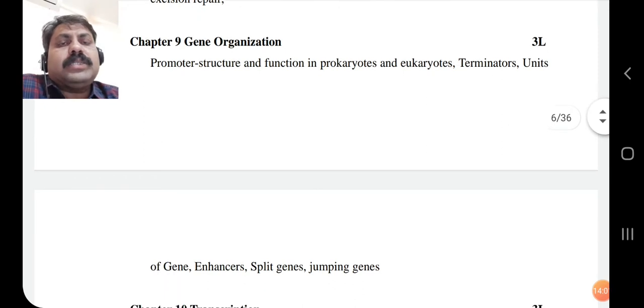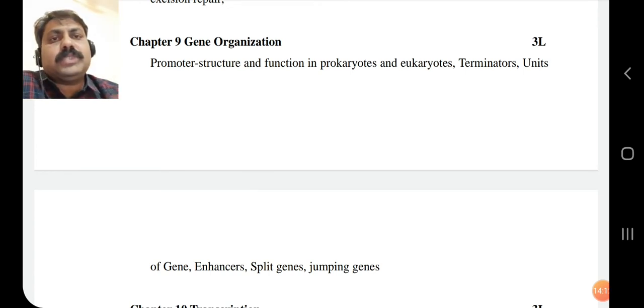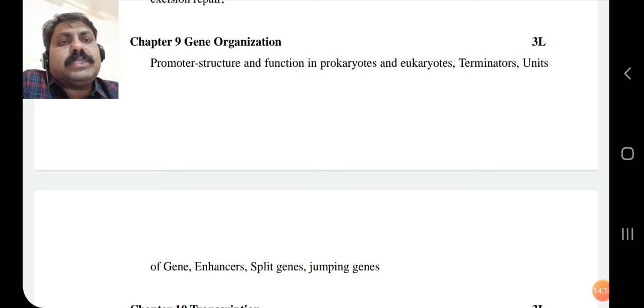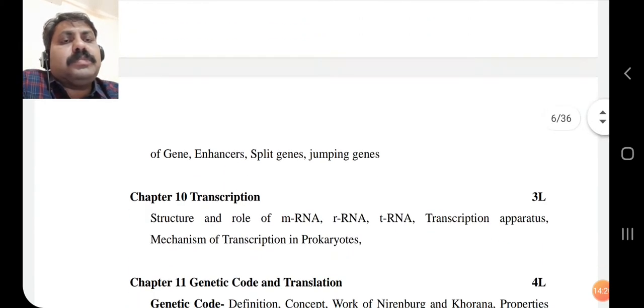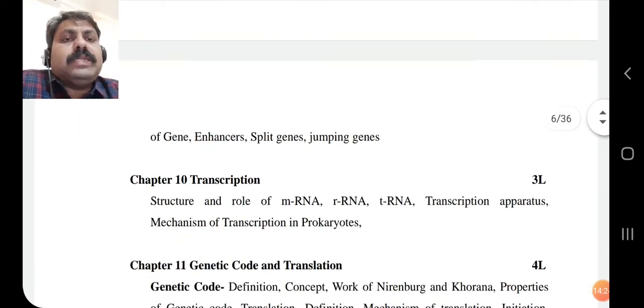There are some enhancers, and there are different types of genes, that is split genes and jumping genes. So this organization we are also going to discuss, because when the new DNA is formed, it is not ready for the further process, that is protein synthesis. So that DNA has to be prepared, that is gene organization. The preparedness of that DNA we are going to discuss in this 9th chapter.